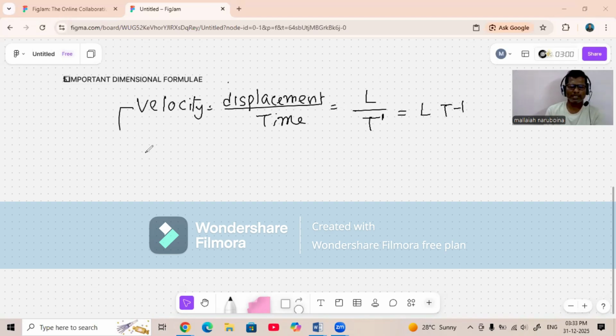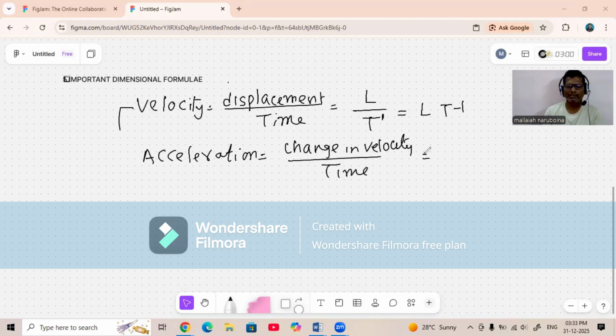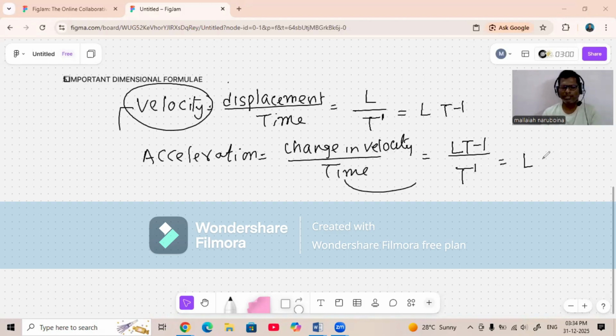From velocity, I am writing acceleration. Acceleration is change in velocity by time. The velocity dimensional formula is L T power minus 1. For time, I am writing T. So L T minus 1 by T. This plus 1 also becomes minus 1. Minus 1 and minus 1 becomes minus 2. L T power minus 2 is the dimensional formula for acceleration.